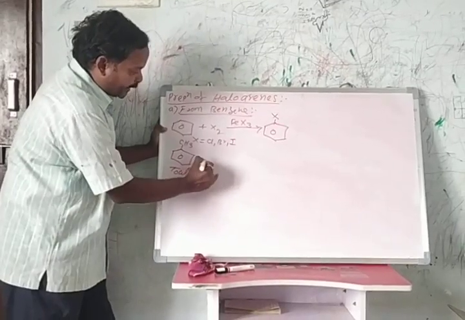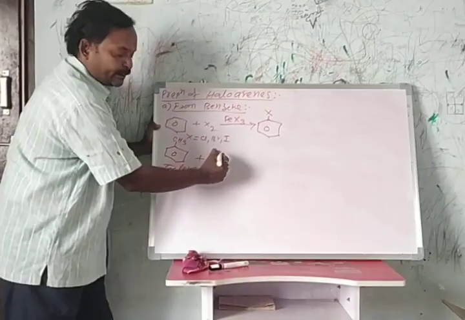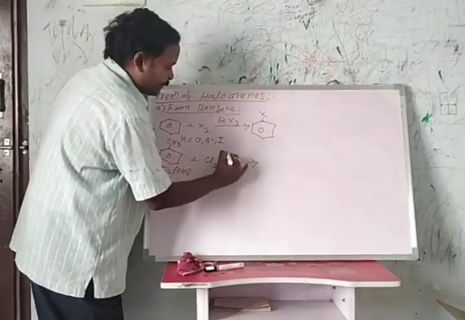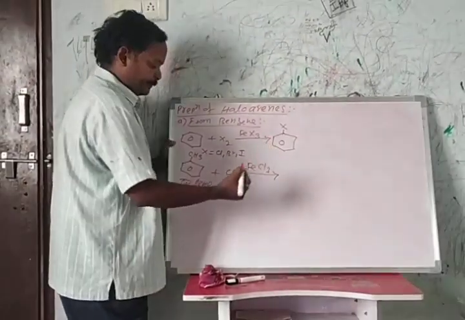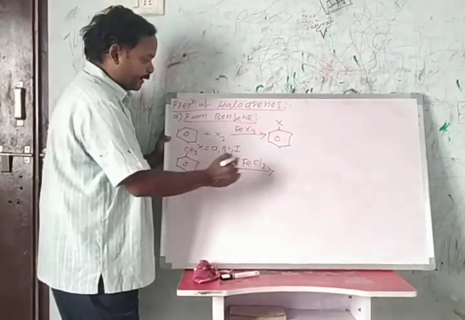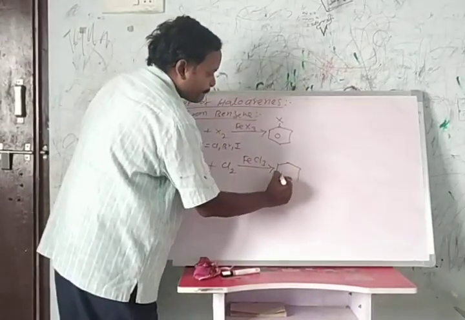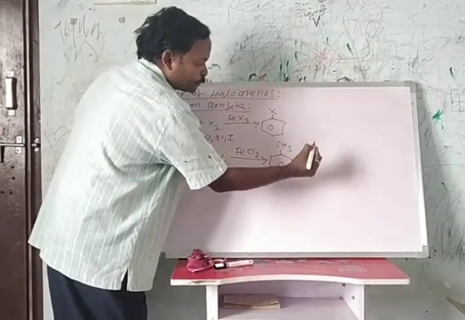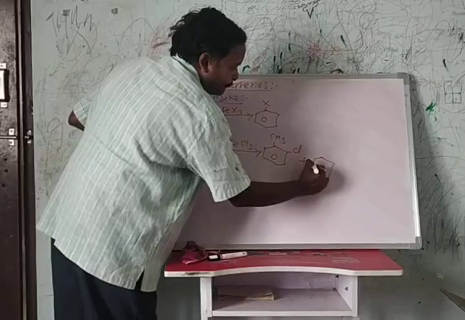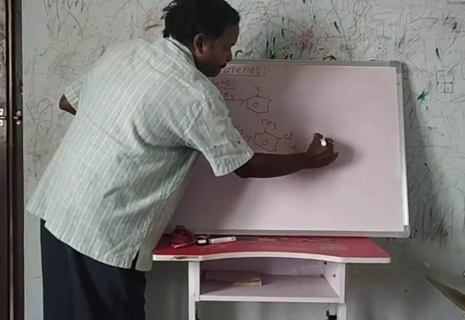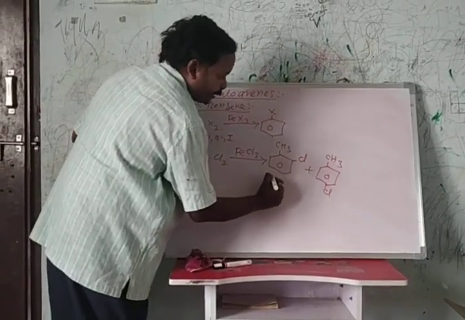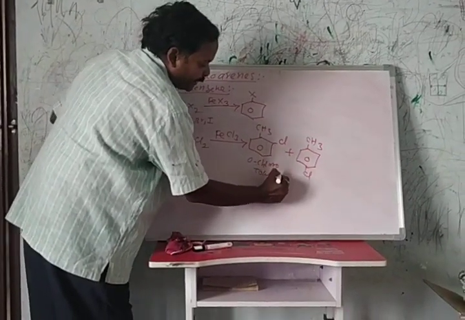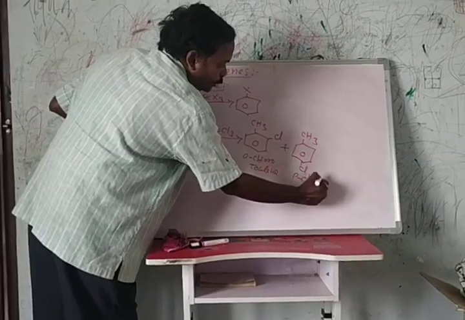Toluene reacts with chlorine, or any one of the halogens, in the presence of ferric chloride and forms orthochlorotoluene and parachlorotoluene. This is the orthochlorotoluene and this is parachlorotoluene.